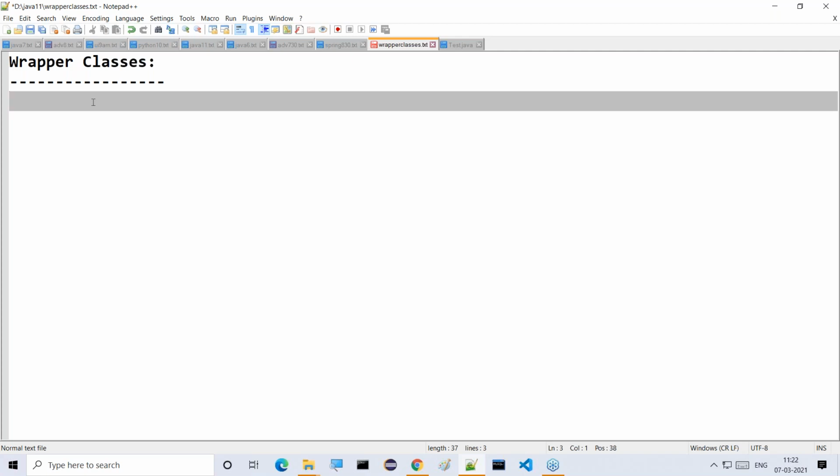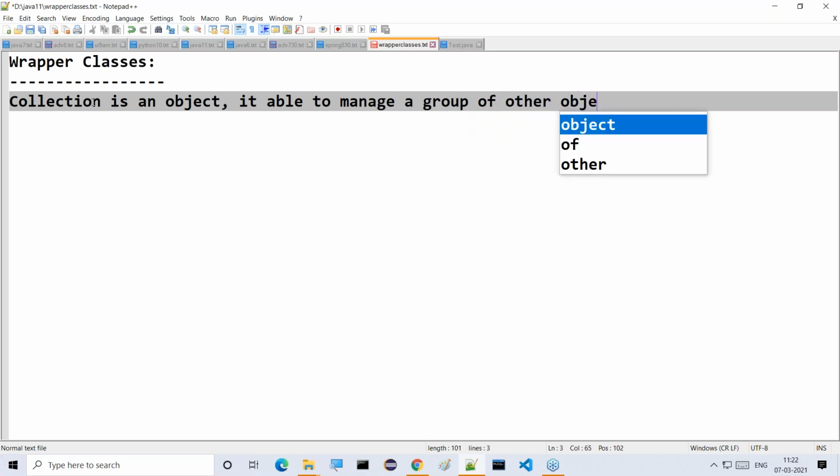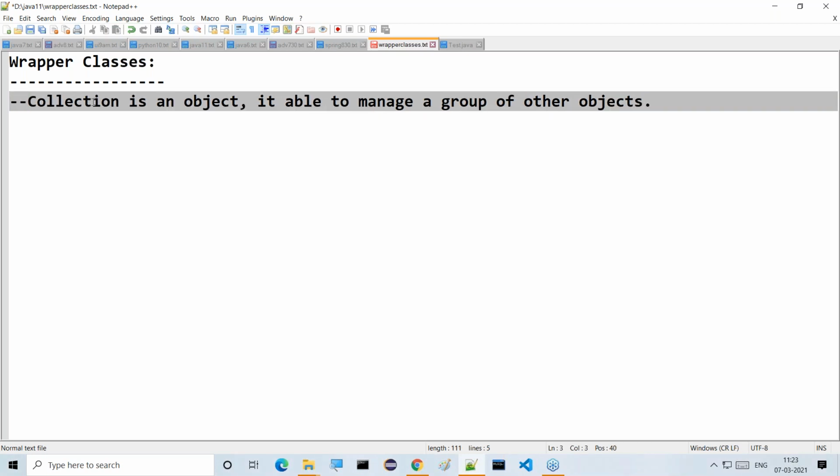Anyway, guys, the answer for this one is very simple. Collection is an object. It is able to manage a group of other objects. That's it. Come again. Collection is an object. It is able to manage a group of other objects. Remember this, collection is an object. It is able to manage a group of other objects. Once again, I'm telling you clearly. Understand this, no?